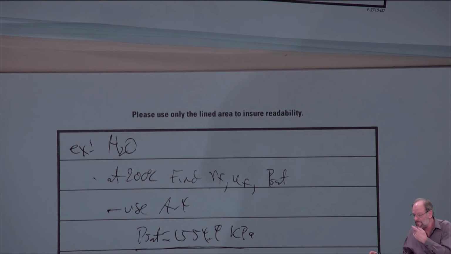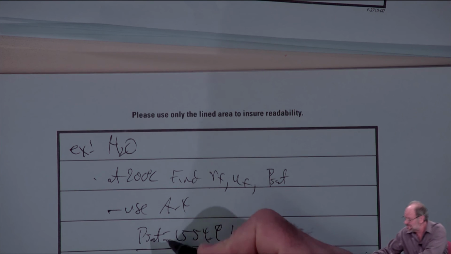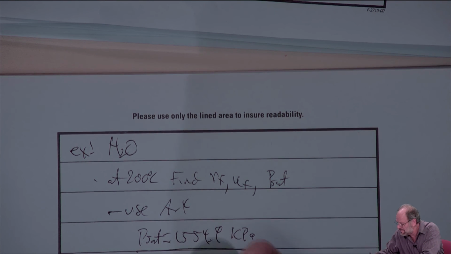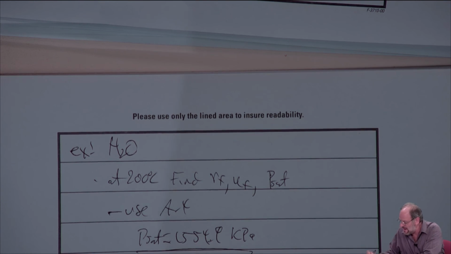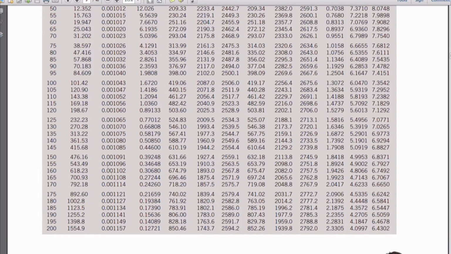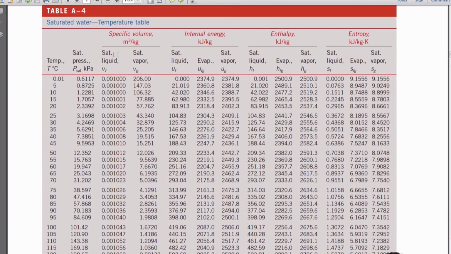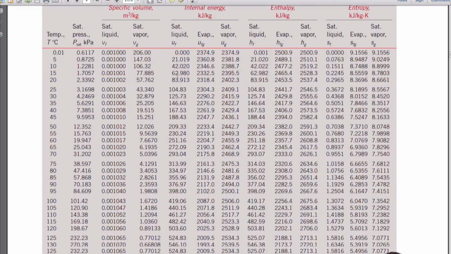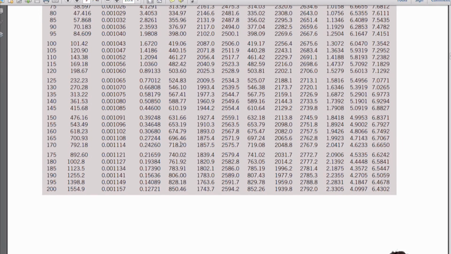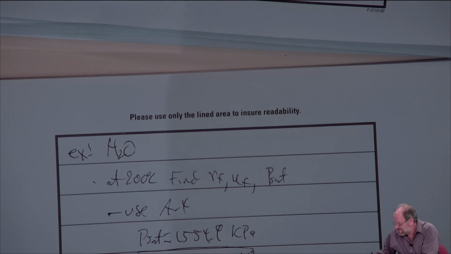So there's one result. The next column is our VF column, right? This third column here, saturated liquid VF. So 0.001157, and that's going to be in meters cubed per kilogram. And then we want to find UF. Well, we just have to go to the right column. So the fifth column is internal energy for a saturated liquid. There's UF. So just read down, and it's 850.46.